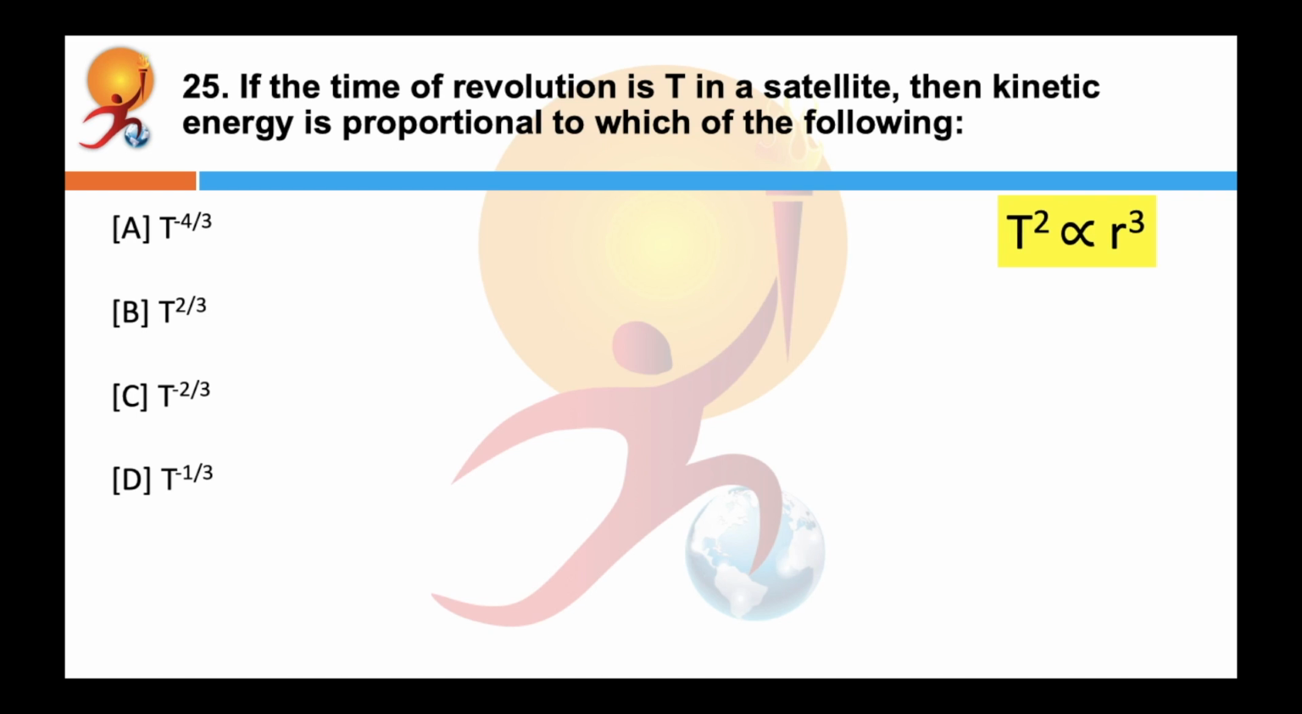If the time of revolution is T in a satellite, then kinetic energy is proportional to which of the following? Again, if you consider this, the square of the period of any planet is proportional to the cube of the semi-major axis of its orbit. We have already seen this. So, r is inversely proportional to the cube root of the square of T. Hence, the answer is KE is directly proportional to T raised to minus 2 upon 3.